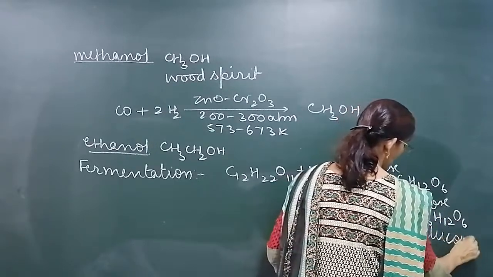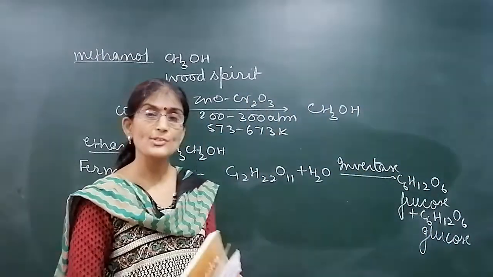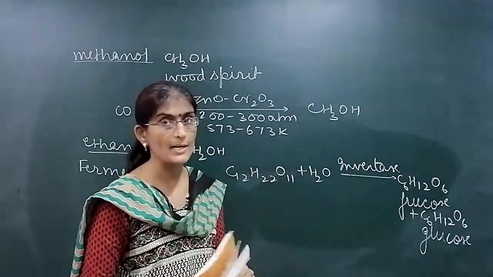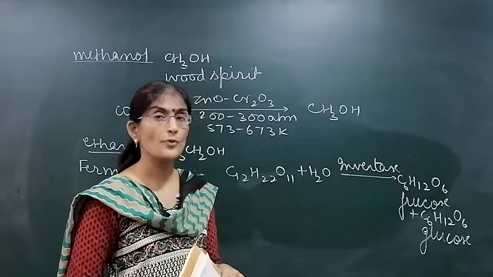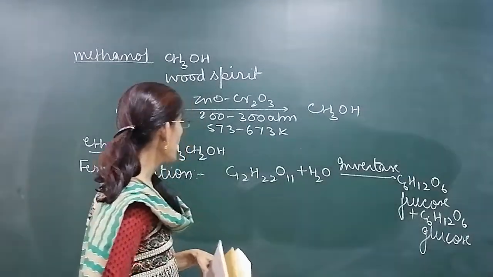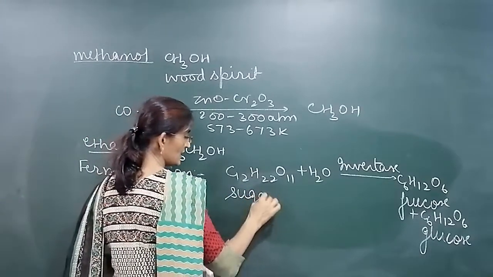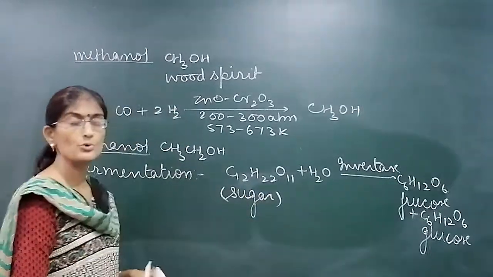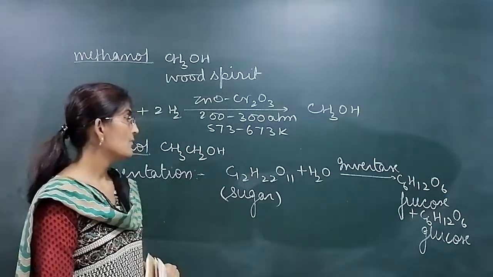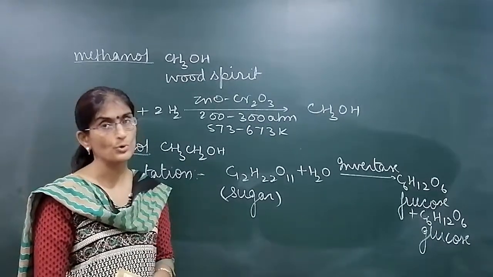Glucose and fructose are functional group isomers. Glucose consists of an aldehyde group, fructose consists of a ketonic group. So by invertase, sucrose, the sugar present in fruit juices and molasses, is first converted into glucose and fructose.